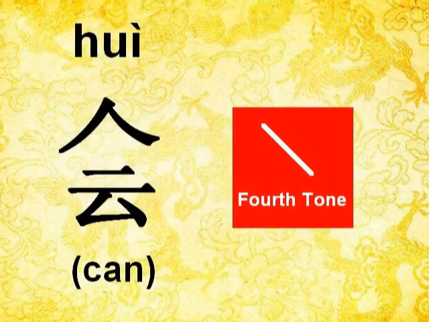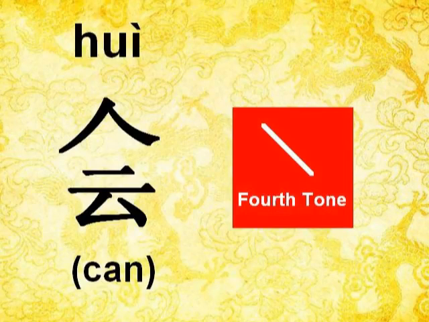H is pronounced h, and ui is pronounced wei, hui. With the fourth tone, which goes from up to down, it is hui. In the shorter version, hui.